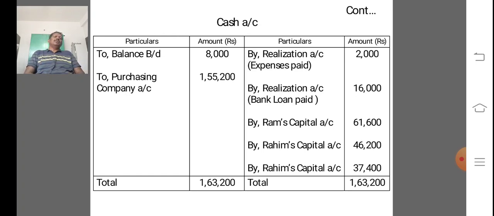and the purchasing company also gave cash. We enter it on the debit side, which means receipts. So the total receipt is cash 1,63,200. Credit by realization account, that is expenses paid 2,000, and again the realization account, that is the bank loan also paid 16,000. And finally Ram's capital account 61,600, Rahim's capital account 46,200, and Robert's capital account 37,400. So the receipt side is equal to the payment side.